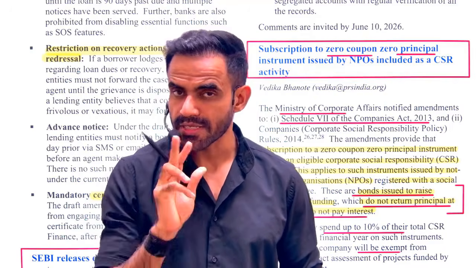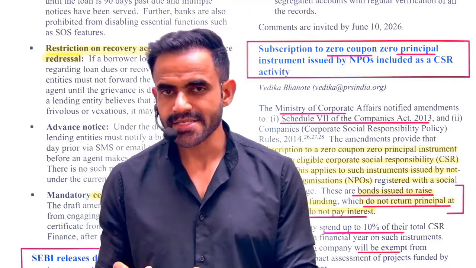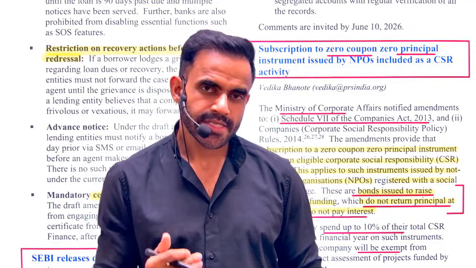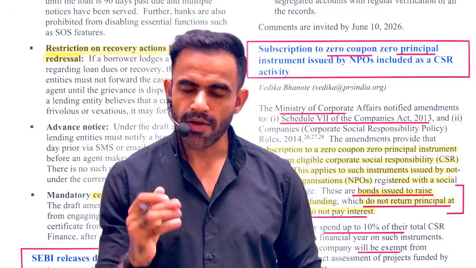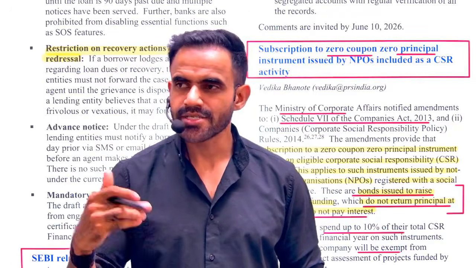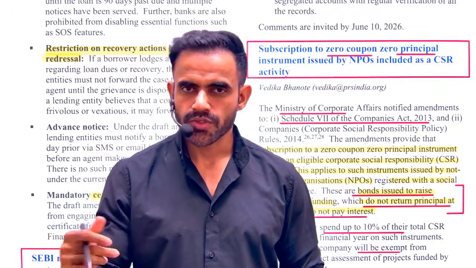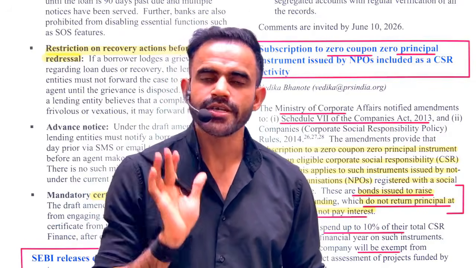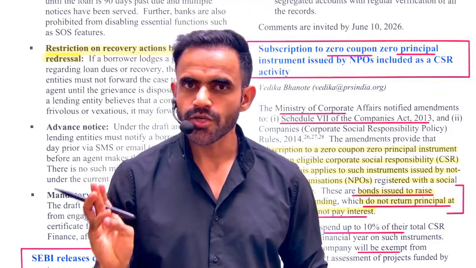But there are two important things in this case. Since it is CSR, it is not an economic activity. So in this case, this bond will have zero interest. Interest is often referred to as coupon. That's why the term zero coupon. Zero coupon basically means, in a very simple sense, zero interest. Zero coupon and zero principal.